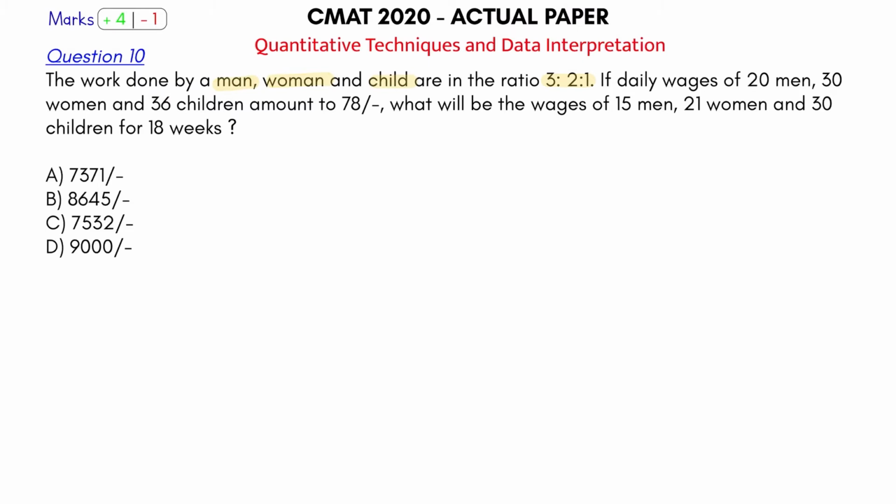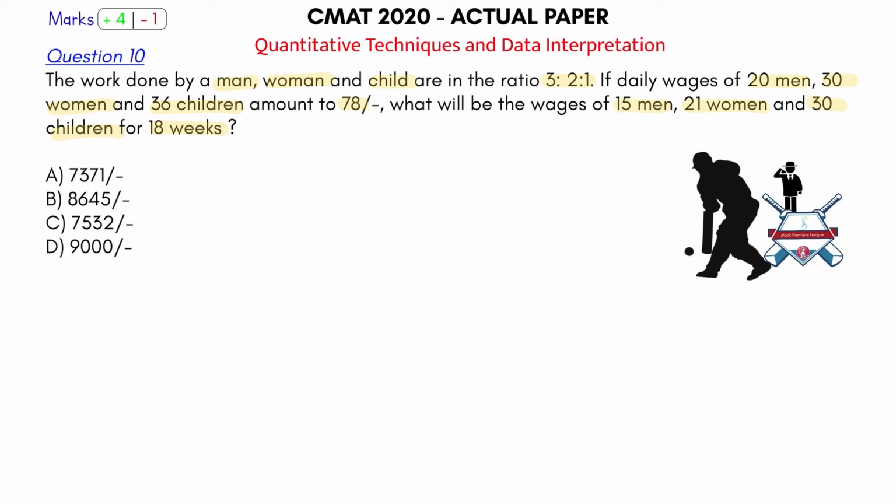So what else is given here? If the wages of 20 men, 30 women and 36 children is 78, what will be the wages of 15 men, 21 women and 30 children for 18 weeks? Okay, so clearly this is not a straight problem from time and work. This is not related to man-hours, not related to negative work, something that is not coming as a part of our type. Okay, that's why I'll call this question defensive.